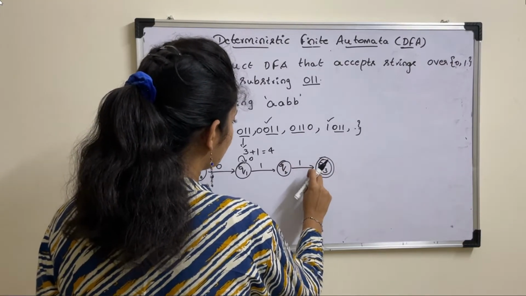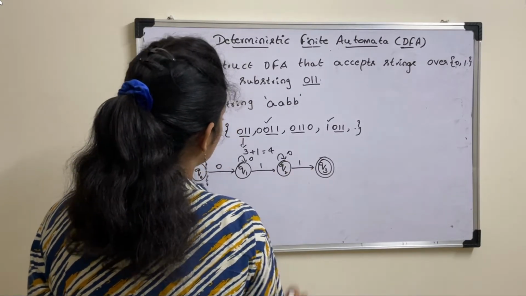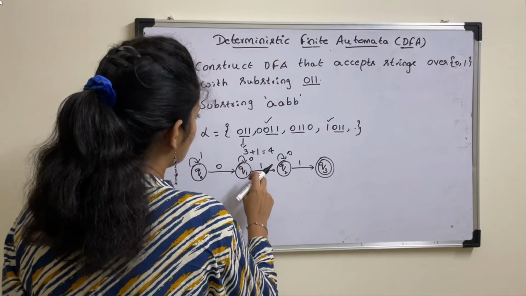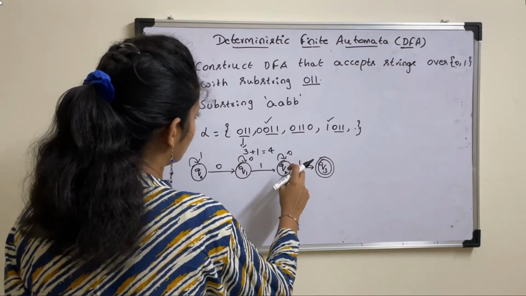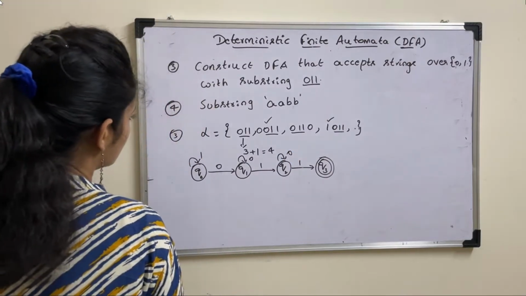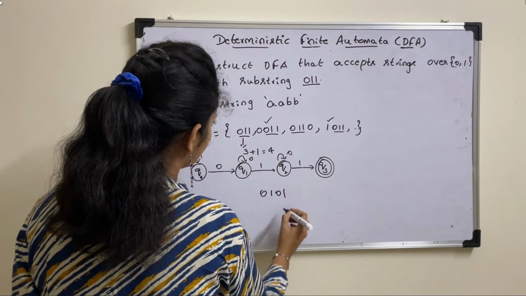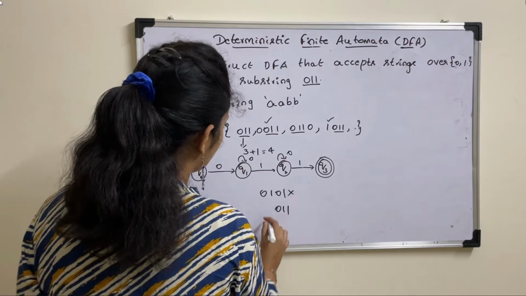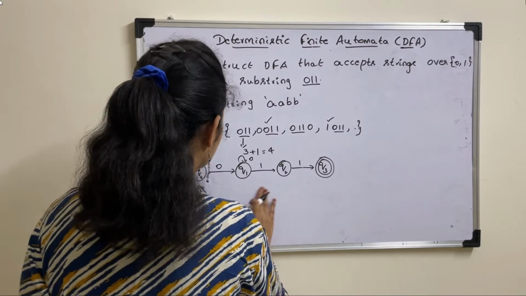Next, Q2. On Q2 we applied input symbol 1. Now we should apply 0. If you apply 0 as a self loop here, you will get the string 0, 1, 0, 1, which is not accepted. You should not have something like this, 0, 1, 0, 1. It should end with 0, 1, 1 only. This is not allowed, so you can't place 0 as a loop here.